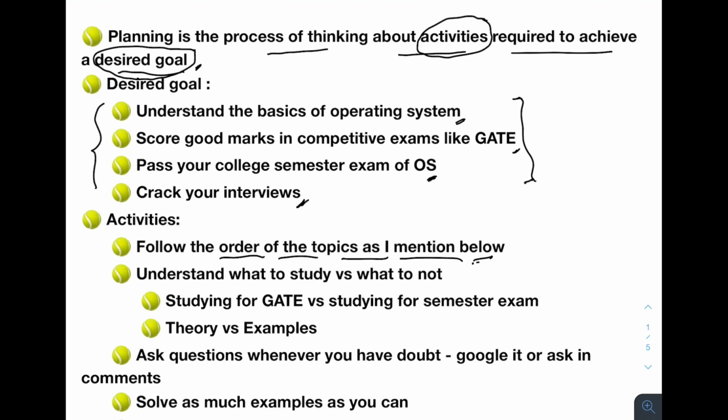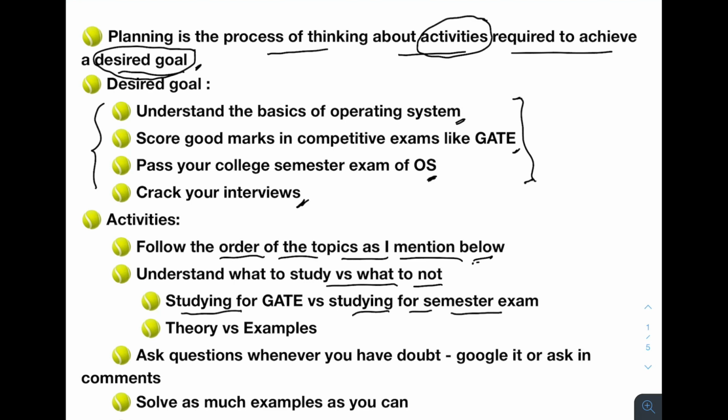And also understand what to study versus what not to. This is also important. If you are studying for the GATE exam versus you are studying for a semester exam, both are very different. In a semester exam, normally the universities or the colleges won't go that deep into the operating system concepts. They will not ask very deep questions.